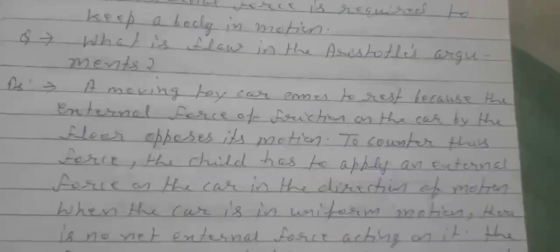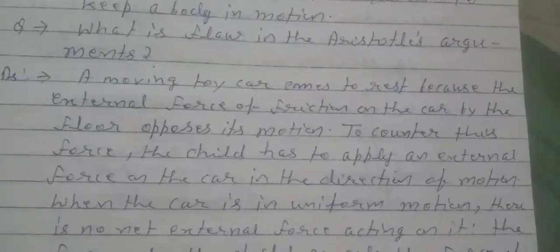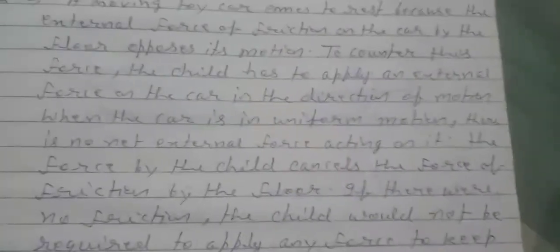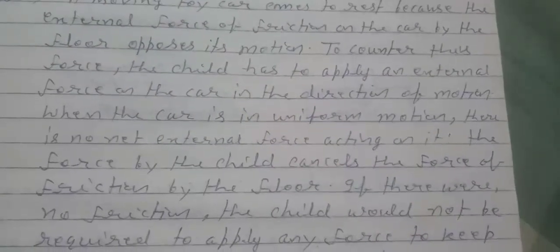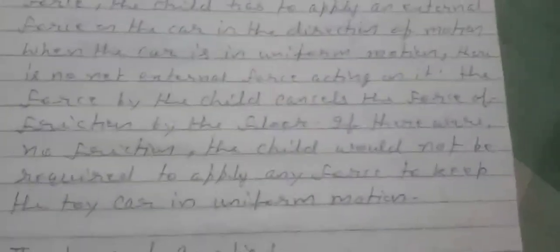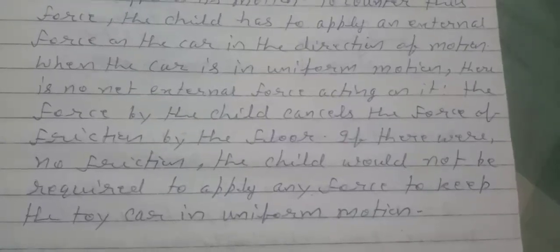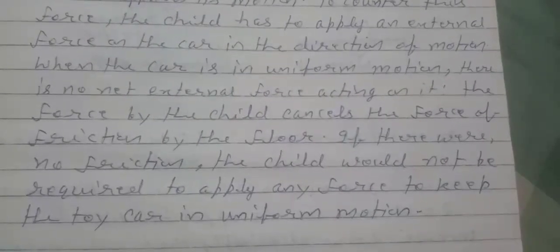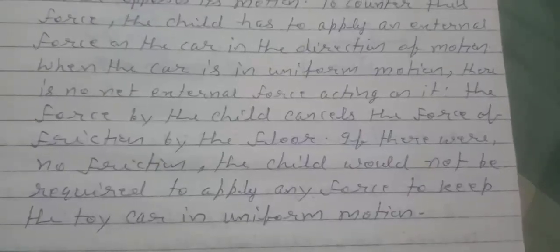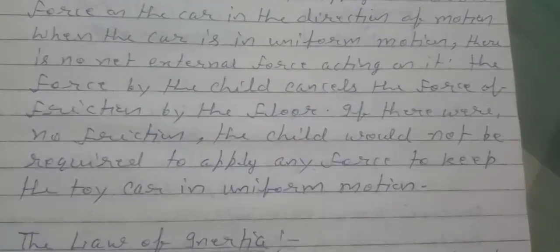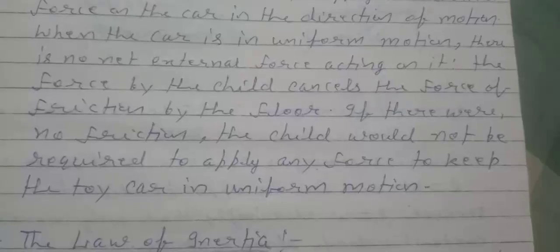Answer: A moving toy car comes to rest because the external force of friction on the car by the floor opposes its motion. To counter this force, the child has to apply an external force on the car in the direction of motion. When the car is in uniform motion, there is no net external force acting on it. The force by the child cancels the force of friction by the floor. If there were no friction, the child would not be required to apply any force to keep the toy car in uniform motion.